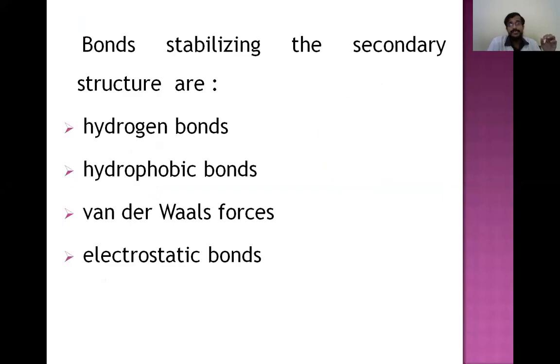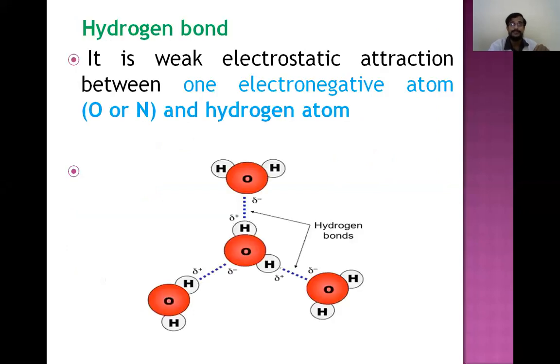And the bond stabilizing the secondary structure. The bond stabilizing the primary structure is peptide bonds. And the bonds stabilizing the secondary structure are hydrogen bonds, hydrophobic bonds, van der Waals forces, and electrostatic bonds. All these bonds stabilize the secondary structure.